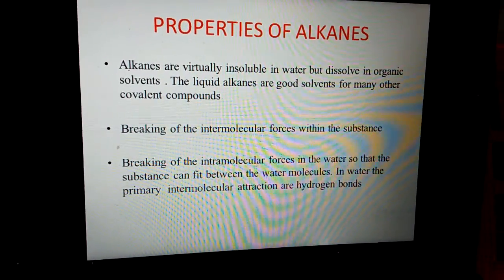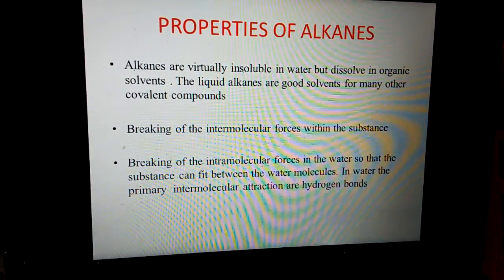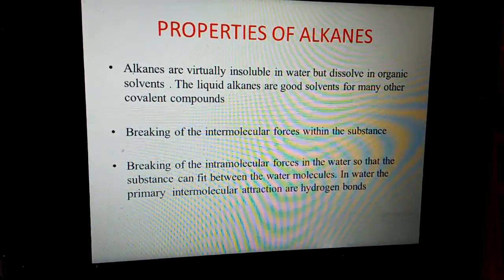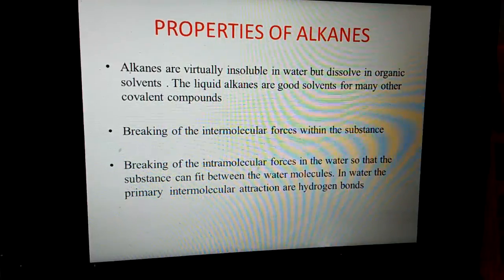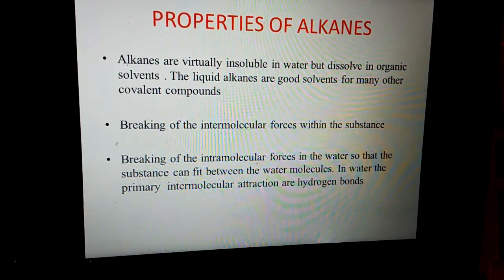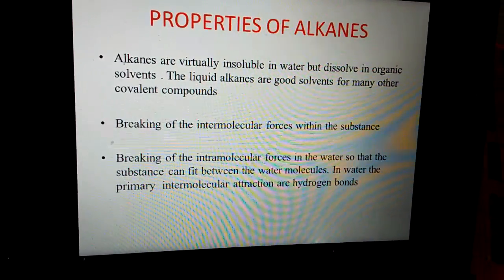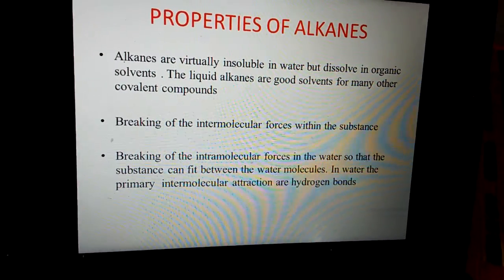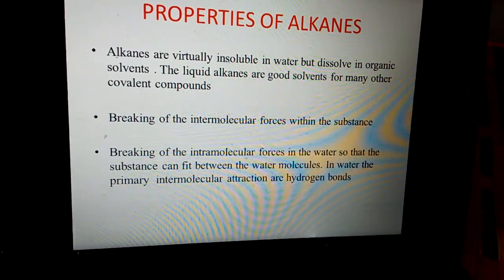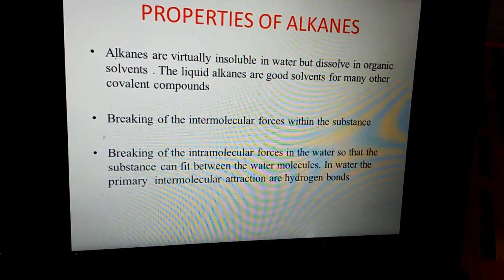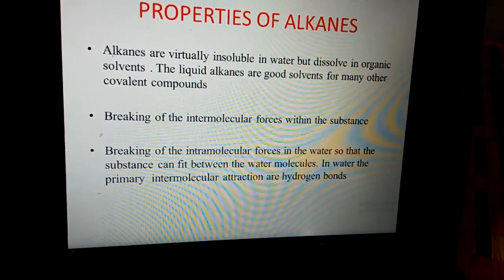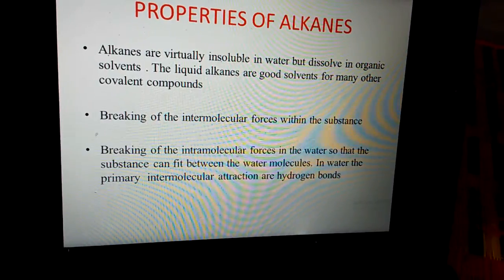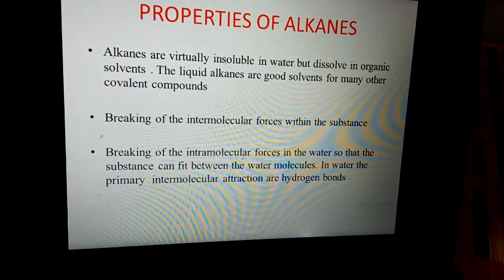Properties of alkanes. Alkanes are virtually insoluble in water but dissolve in organic solvents. Liquid alkanes are good solvents for many other covalent compounds. Dissolving in water requires breaking intermolecular forces in water so that the substance can fit between the water molecules. In water, the primary intermolecular attractions are hydrogen bonds.